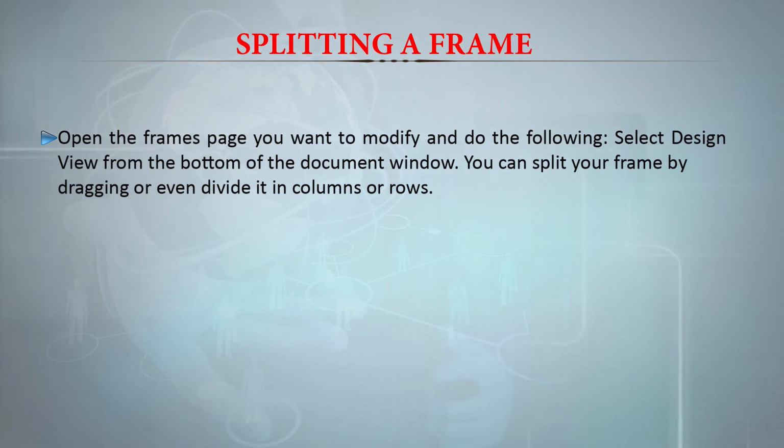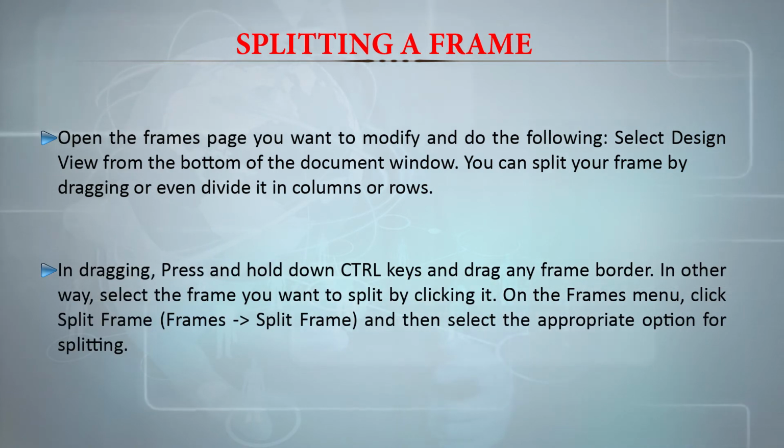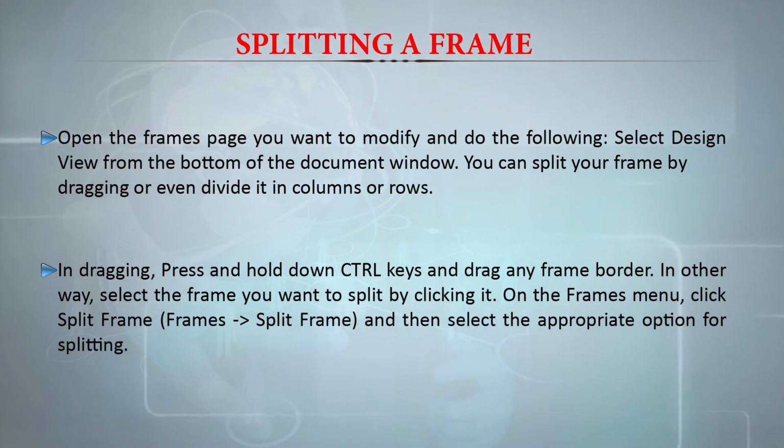Now, let us consider splitting of a frame, how it can be done. Open the frames page you want to modify and select design view from the bottom of the document window. You can split your frame by dragging or even divide it in columns or rows. In dragging, press and hold down the control key and drag any frame border. In the other way, select the frame you want to split by clicking it. On the frames menu, click split frame and then select the appropriate option for splitting. You can select the split frame option by again going to the frames option.